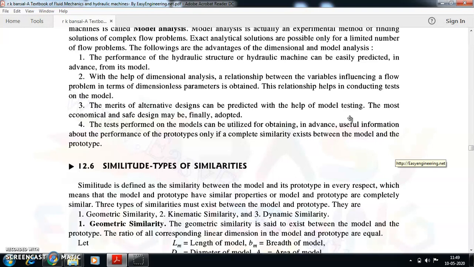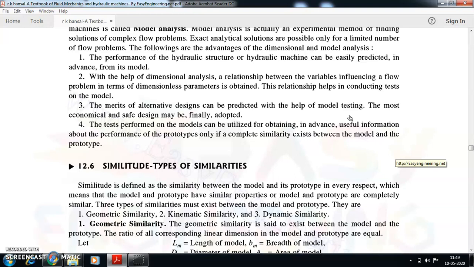That particular design can be used for the final work done on the final machine that is going to be constructed. The tests performed on the models can be utilized for obtaining in advance some useful information about the performance of the prototypes only if complete similarity exists between the model and the prototype.